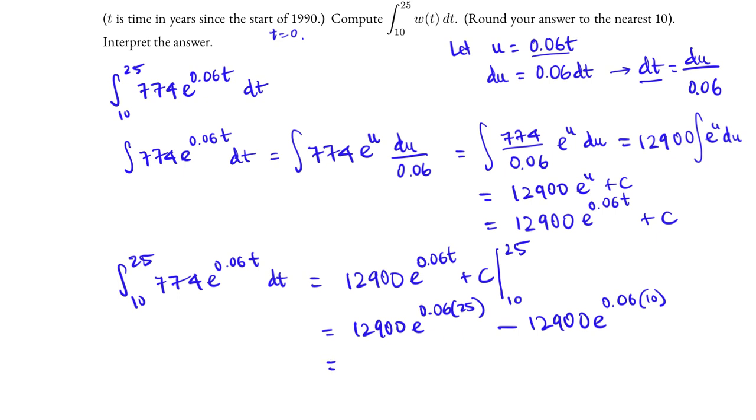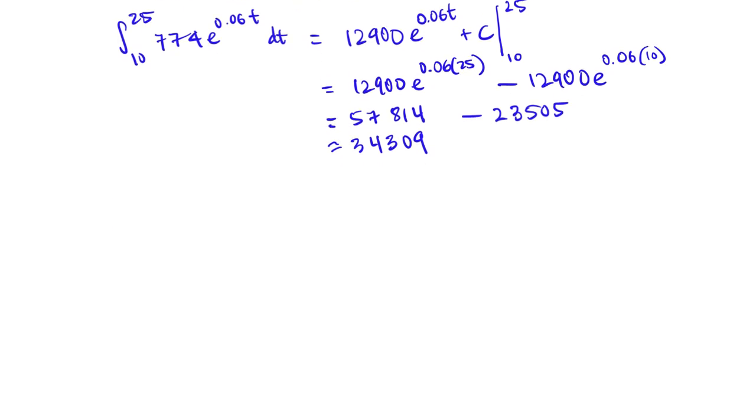Using a calculator to evaluate the two expressions, for the first expression, we will get 57,814 rounded to the whole number, minus, for the second expression, we will get 23,505. Subtracting the two, we have 34,309. If we round it to the nearest 10, then this is approximately 34,310. This is the number of wiretaps.